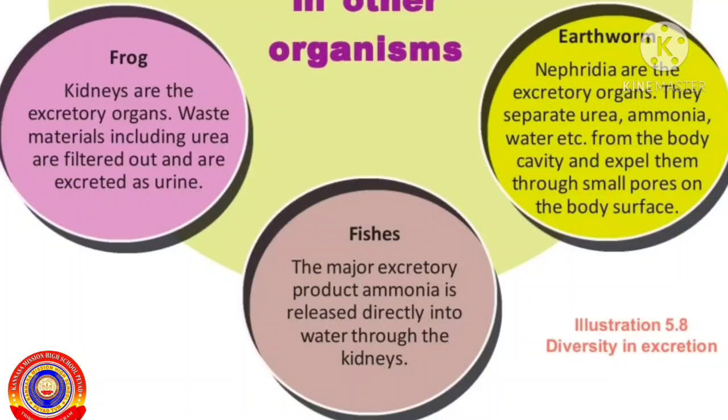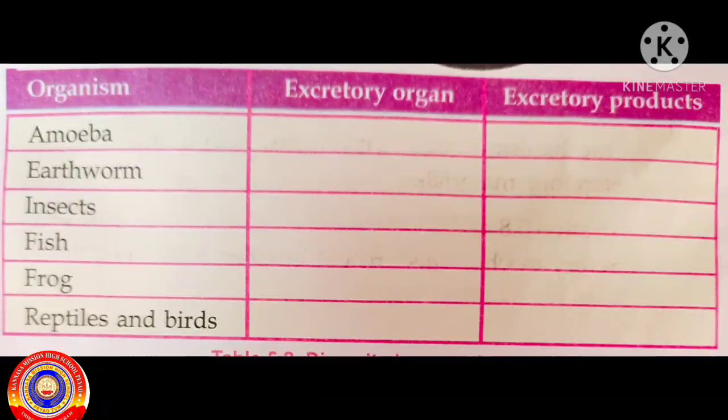Last one, earthworm. Nephridia are the excretory organs. They separate urea, ammonia, water, etc. from the body cavity and expel them through small pores on the body surface. Students, write this activity in your notebook.